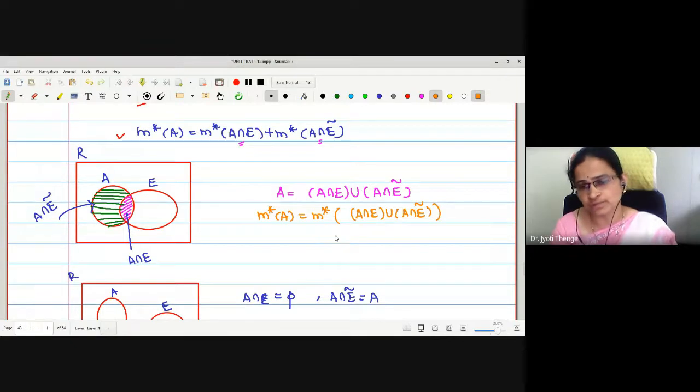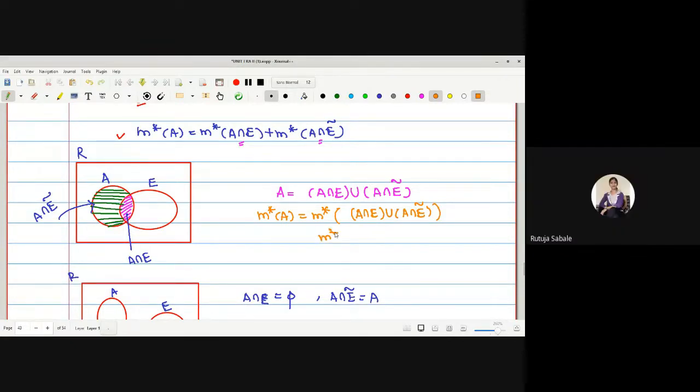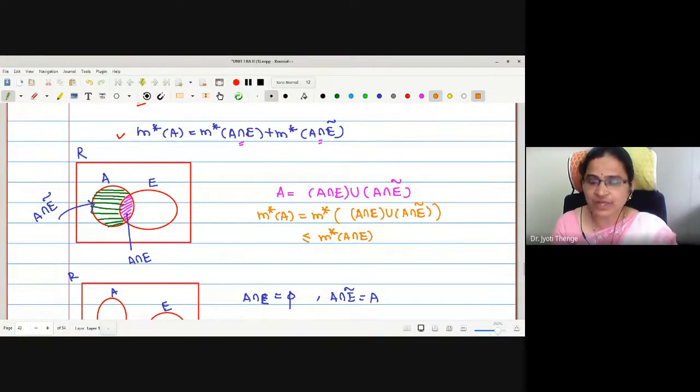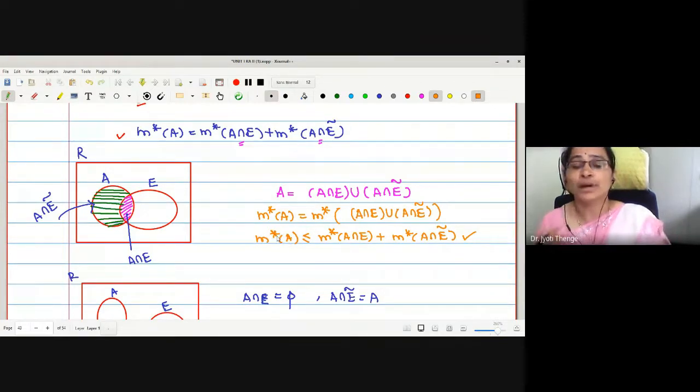By which rule? Countable subadditivity. Yes, by countable subadditivity, we can write M star of A is less than or equal to M star of A intersection E plus M star of A intersection E complement. This is by countable subadditivity property, where we are not getting equal to, we were getting less than or equal to. But if this outer measure has to be countably additive, what should be the sign here?